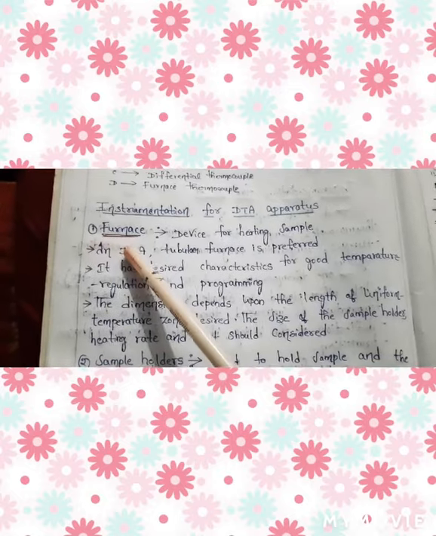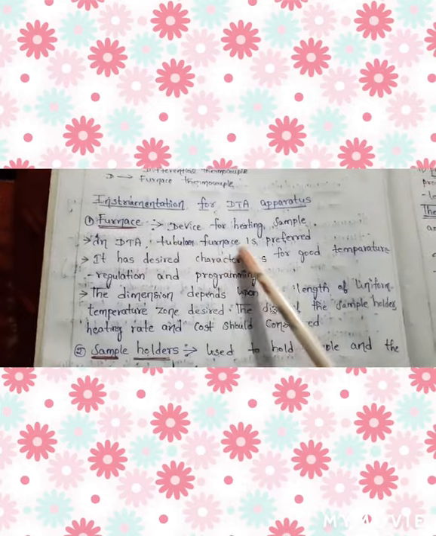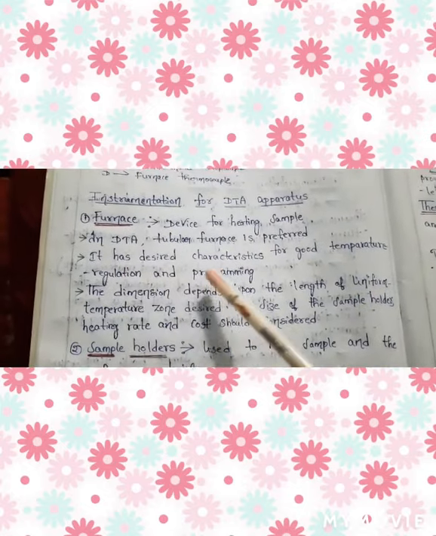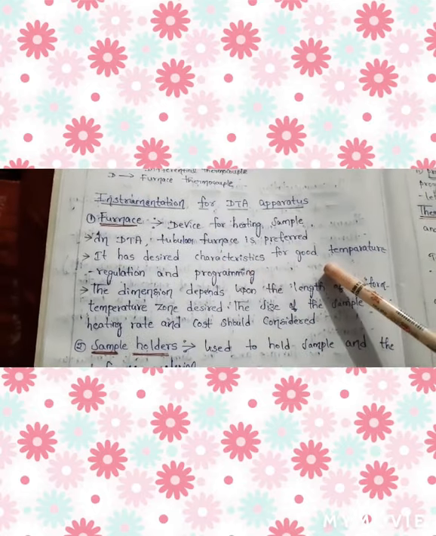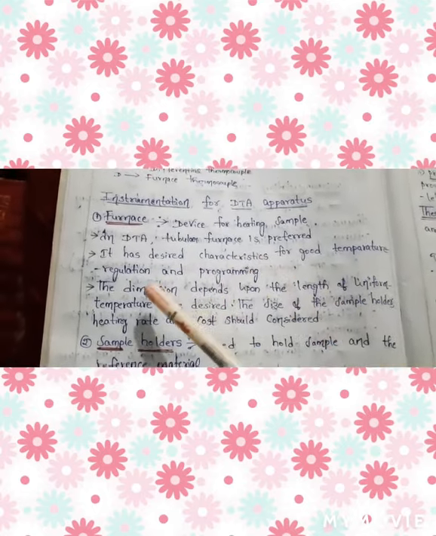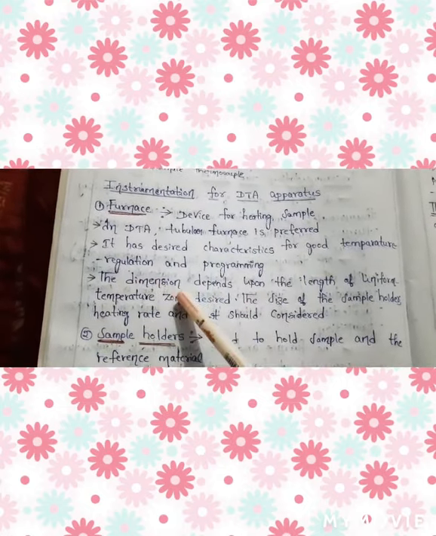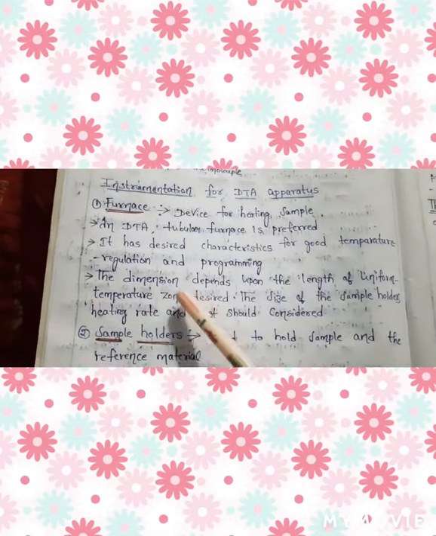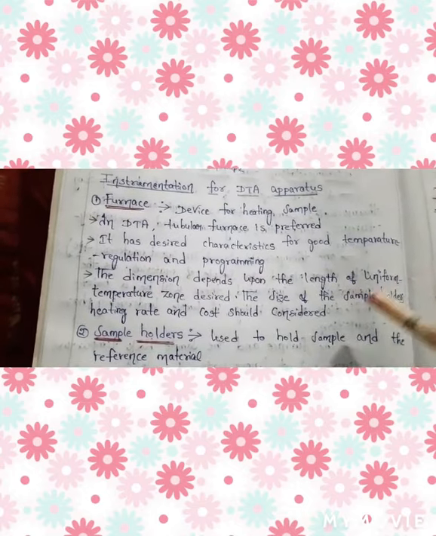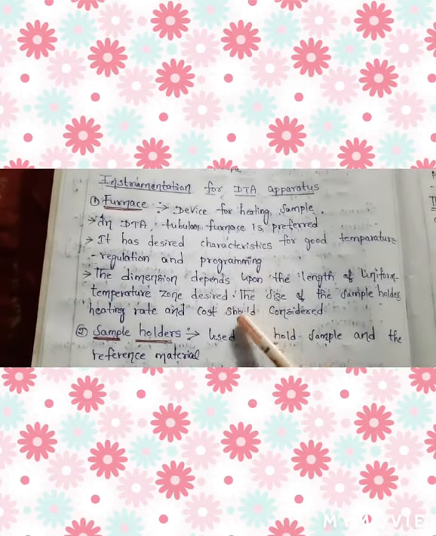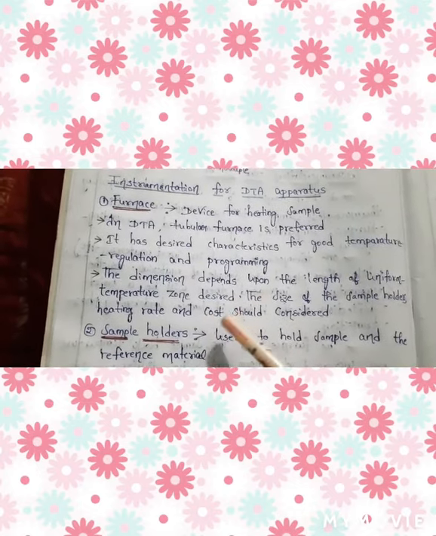See, furnace is a device for heating the sample. In DTA, the tubular furnace is preferred. It has desired characteristics for good temperature regulation and programming. Here the dimensions of the tubular furnace depend upon the length of the temperature zone desired and also the size of the sample holder. And here we should consider cost also.